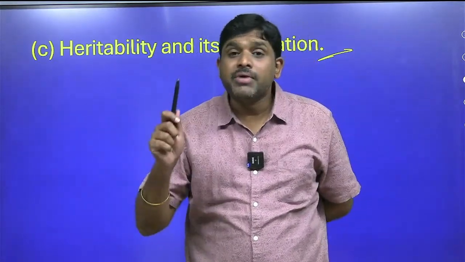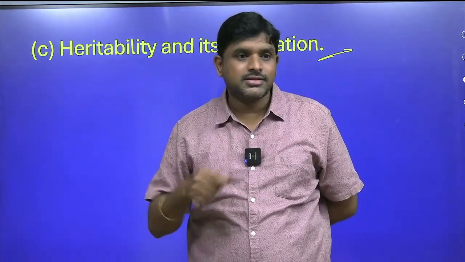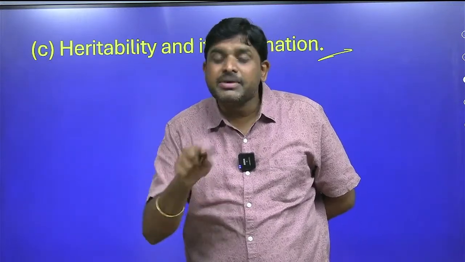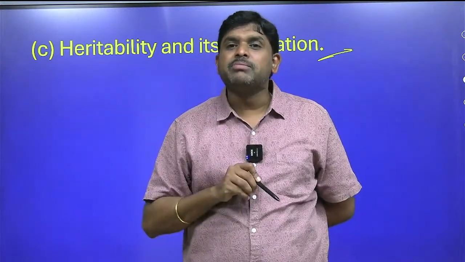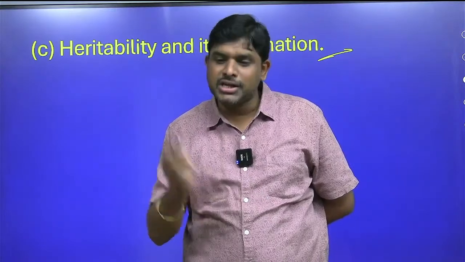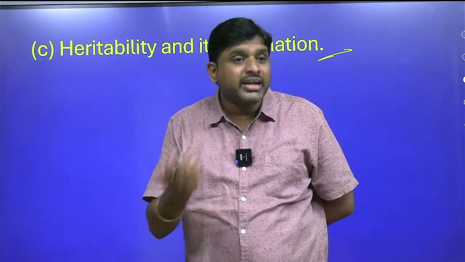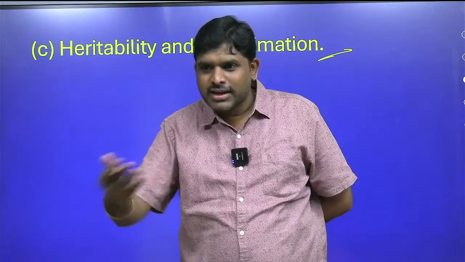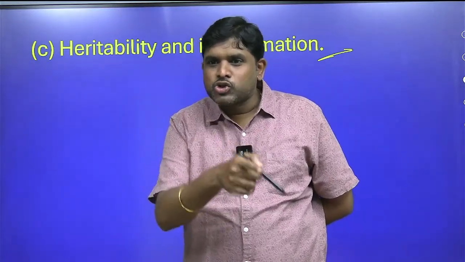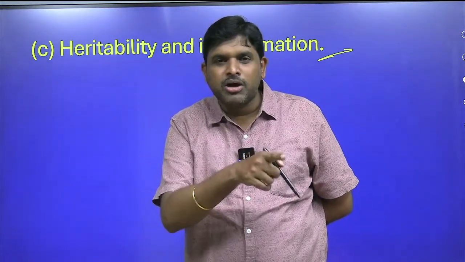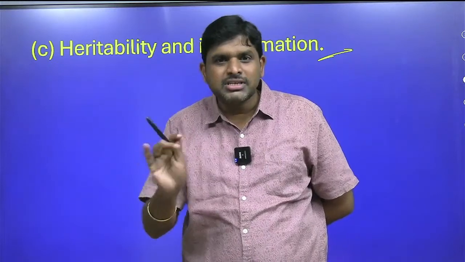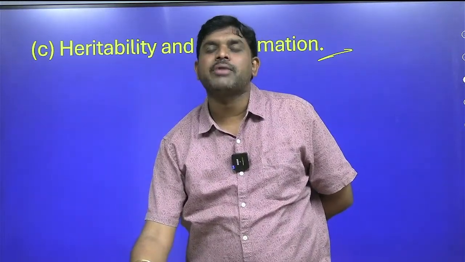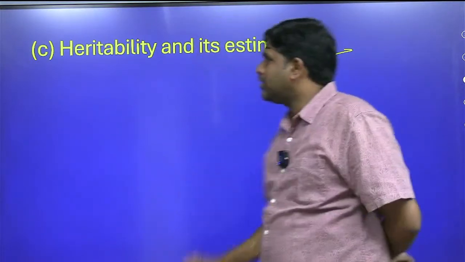Heritability, remember, pedigree analysis. Heritability, estimation. How much percentage of the people will get the disease in the next generation? How much percentage will not get the disease? That is estimation, no? Pedigree: autosomal dominant, autosomal recessive, X dominant, X recessive, it is estimation. So how will heritability happen? That we have to write here.